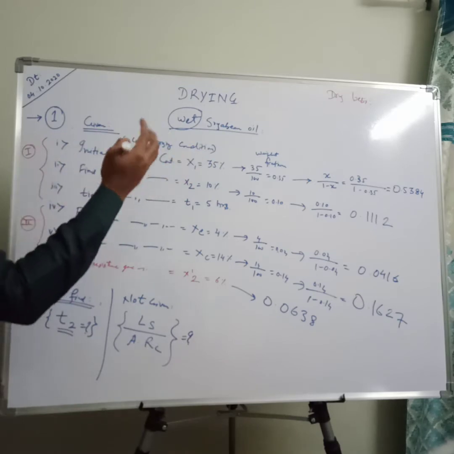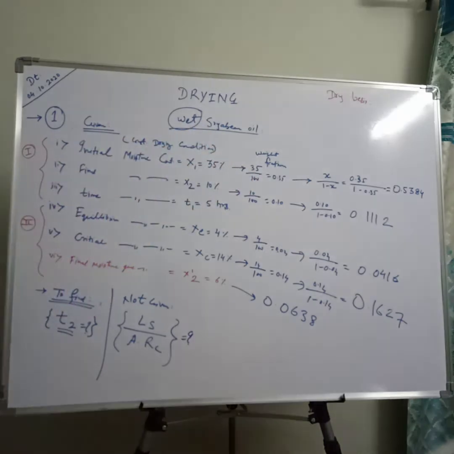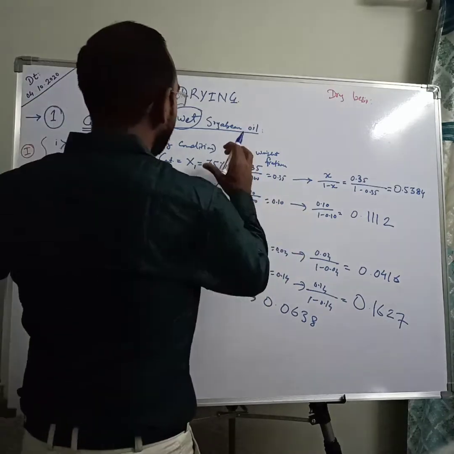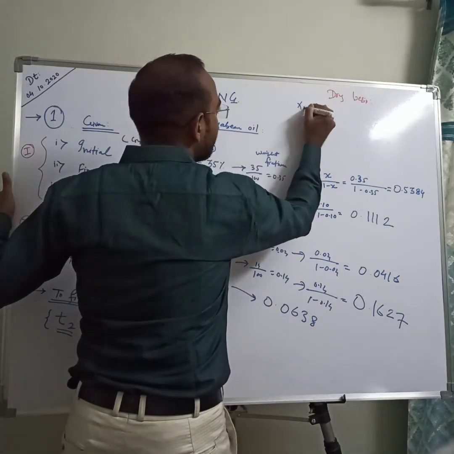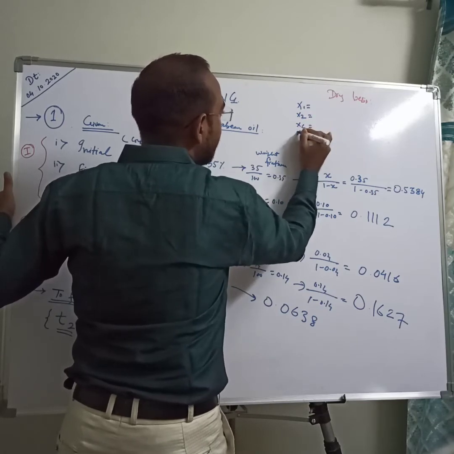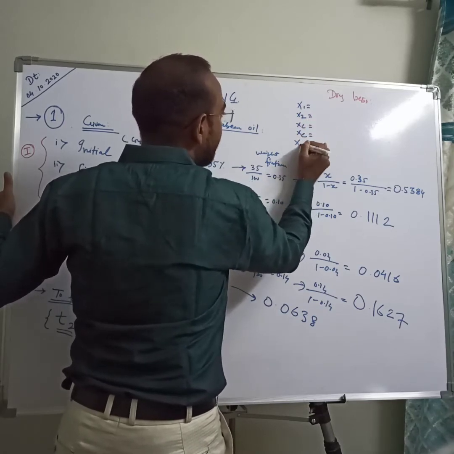Directly we will put all these values into our equation. Before that, we draw a rough graph of drying for proper understanding. For the first condition we have five values: x1, x2, xc, xe and x2 dash.